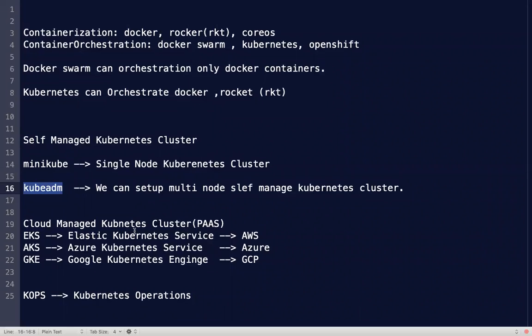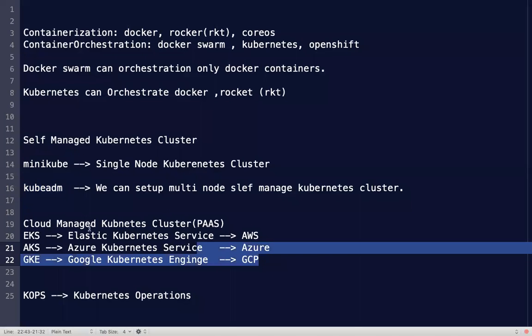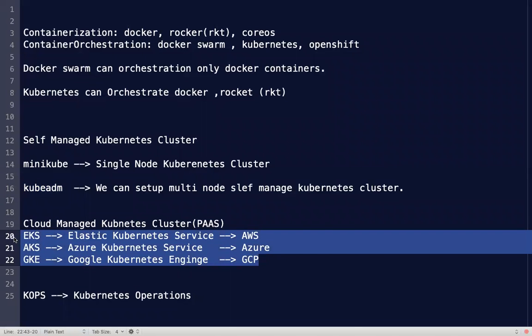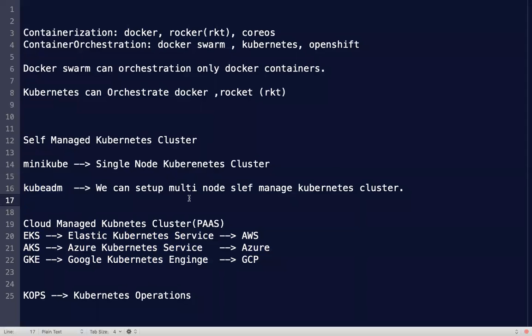Or if your project is using a cloud, they can go with managed services. Suppose you want to use Kubernetes, but your team is not ready to move to the cloud. They don't want to use a cloud for the infrastructure. They want to do all the deployment in on-premise data center servers.